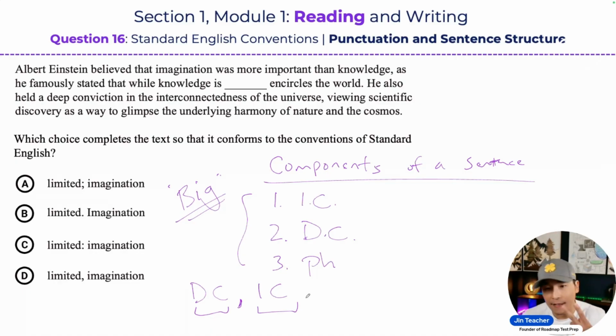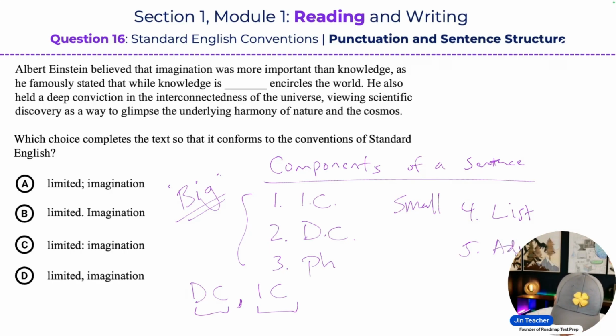And then you also have 2 small components of a sentence: a list of items, and adjectives in a list. The reason I call these small components is that you're going to see punctuation marks placed between words within each component.